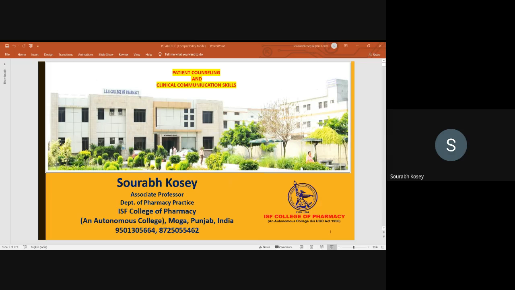So vernacular language: if I'm sitting in Punjab state, Punjabi language. If I am in Maharashtra, Marathi. If I am in Tamil Nadu, Tamil. If I am in Kerala, then Malayalam. If I am in Germany, German language. In every part of the world where languages are spoken, if you use the regional or vernacular language with the patient, it is easier to understand each other sympathetically, empathetically, and medically. Particularly, non-verbal and verbal expressions play an important role.